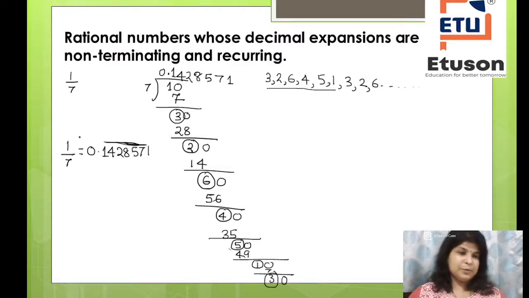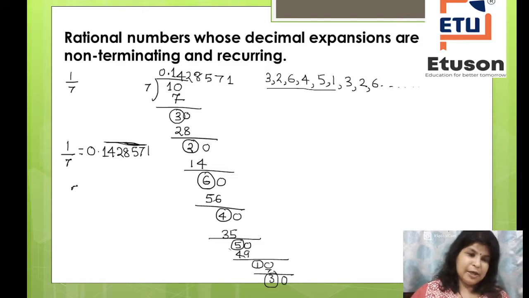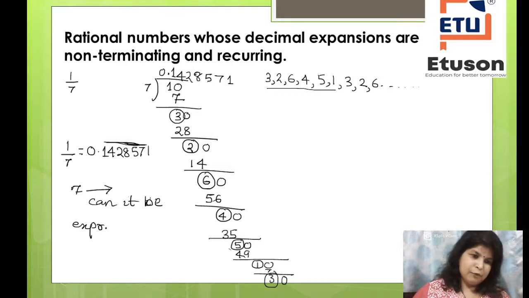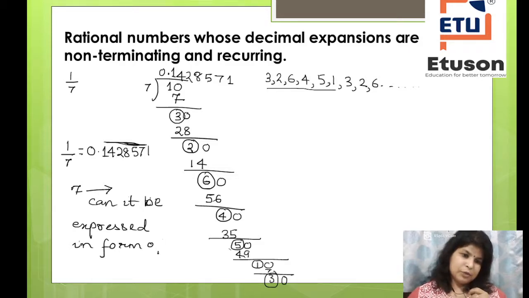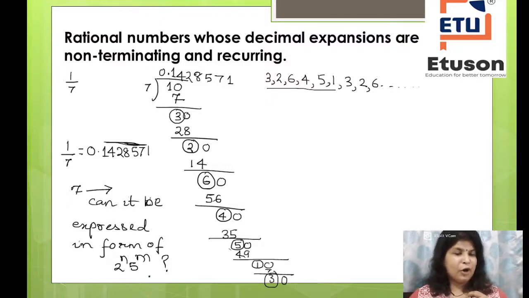And one more observation you can find out. Can 7 be expressed in the form of 2 to the power n into 5 to the power m? Definitely not, because 7 is a prime number.